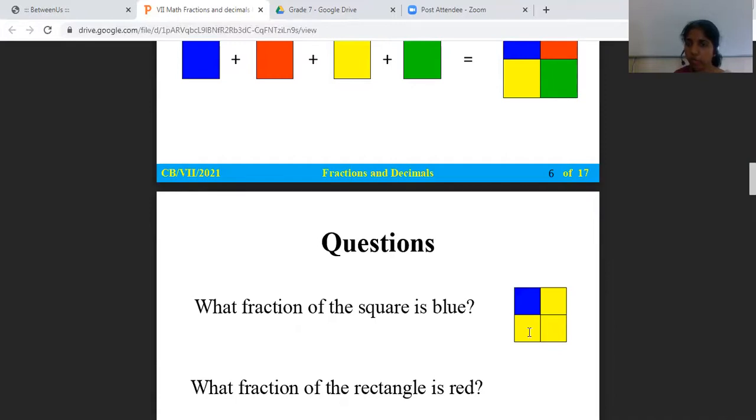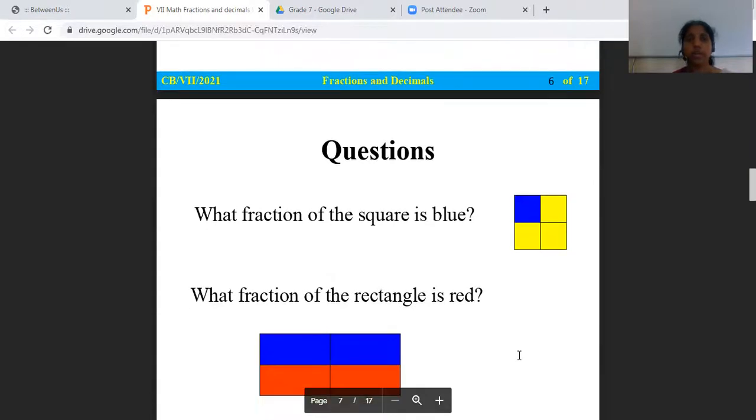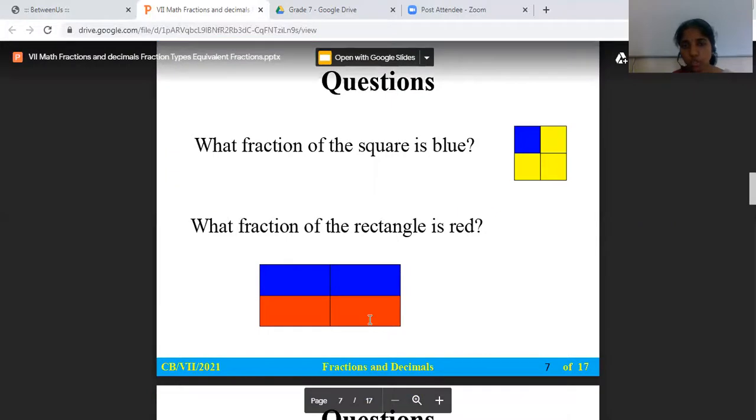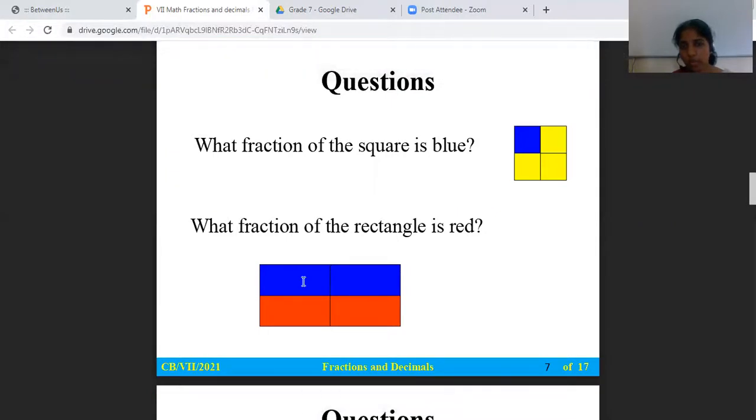3 by 4. The numerator always gives the share. The denominator gives how many equal parts. Okay, so that is what we have. What fraction of the rectangle is red here? So 2 by 4. There are 1, 2, 3, 4 parts. Out of that, two parts are colored red. So 2 by 4 fraction, that is half of the fraction, is in red color.